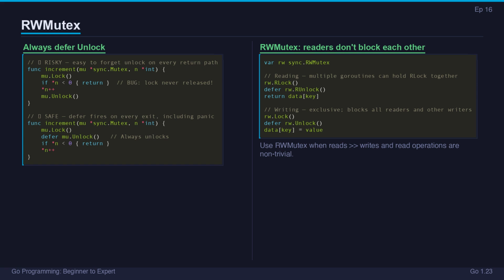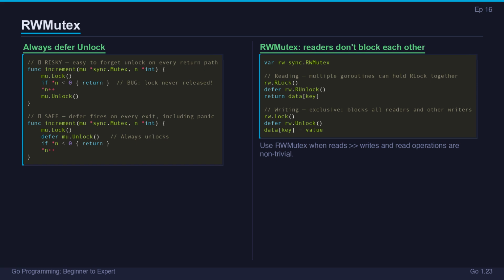A regular mutex allows only one goroutine inside at a time, even for reads. If you have a cache that 10 goroutines read constantly and rarely write, a mutex serializes all those reads unnecessarily. RWMutex has two lock modes. RLock and RUnlock are for readers. Any number of goroutines can hold an RLock simultaneously.